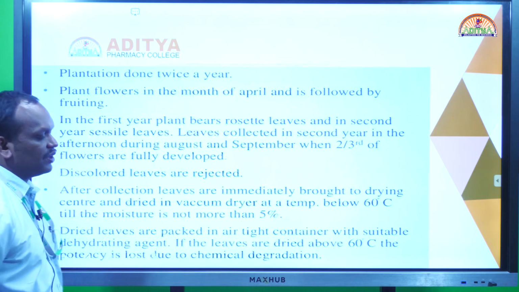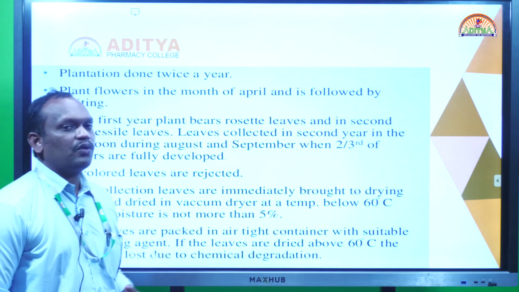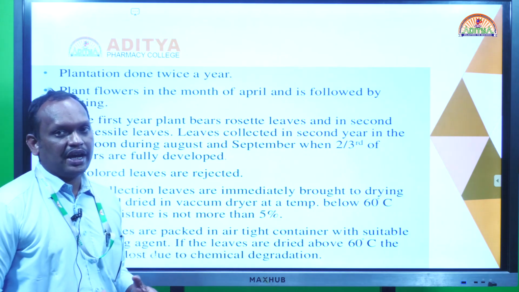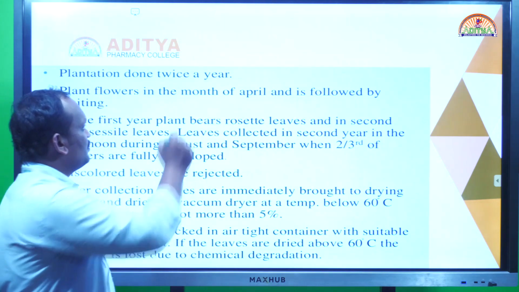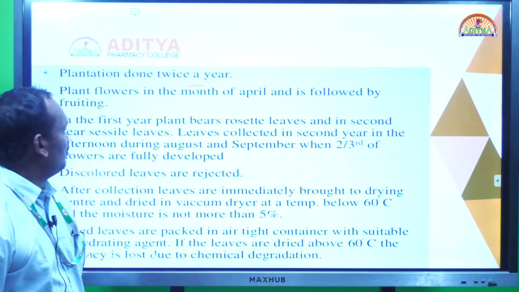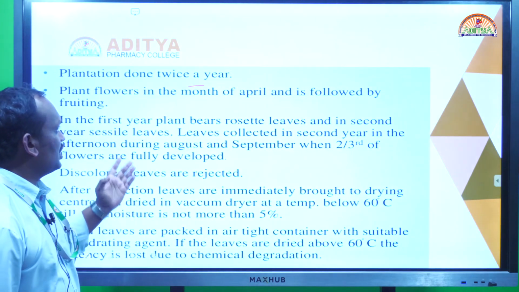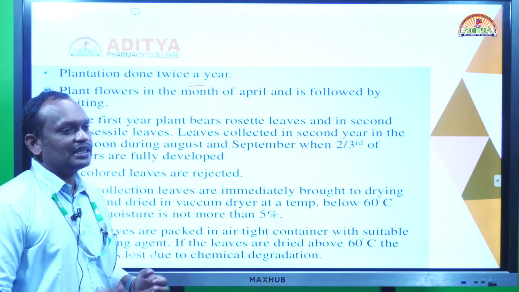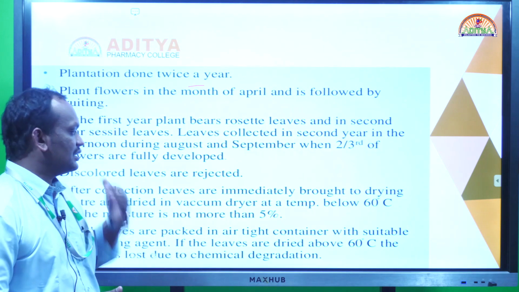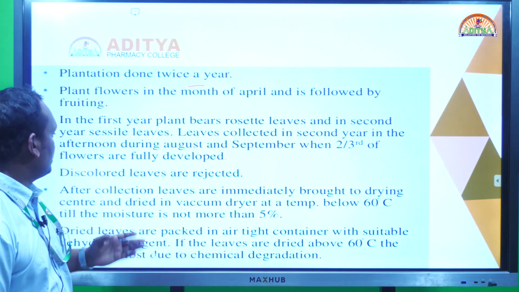So the crop is free from the weeds, and we need to provide frequent irrigation and manures and everything required. So plantation is done every 2 years. So it is a biennial herb. Followed by the fruiting in the month of April, flowering is started. In the flowering starting season only, we collect the leaves. After collecting the leaves, we immediately send them for drying.